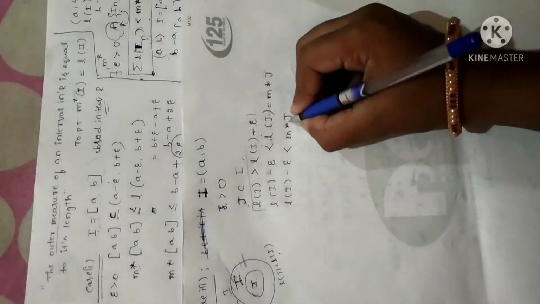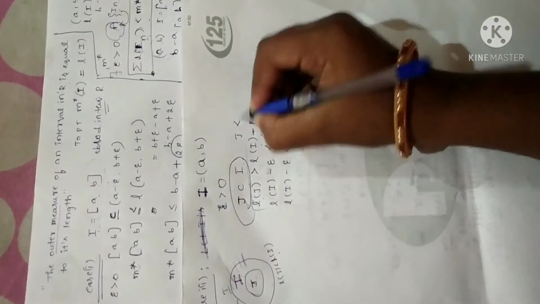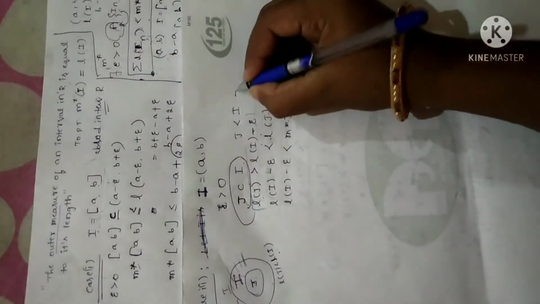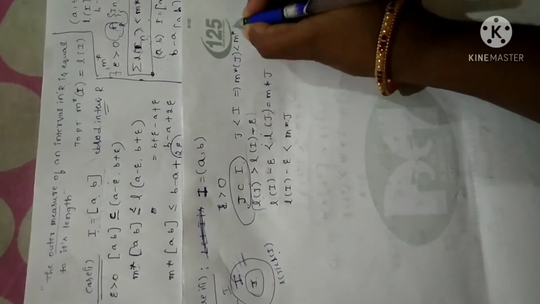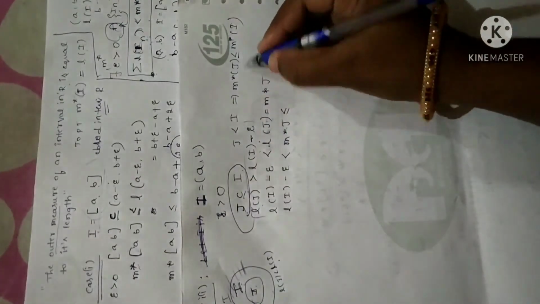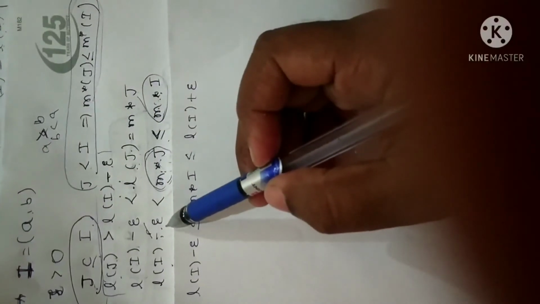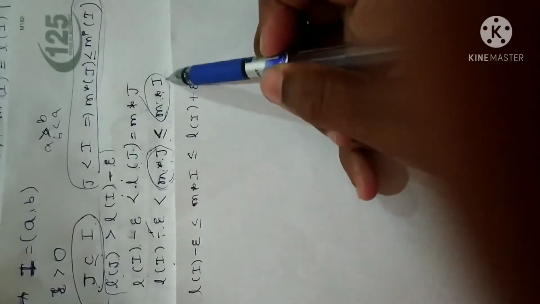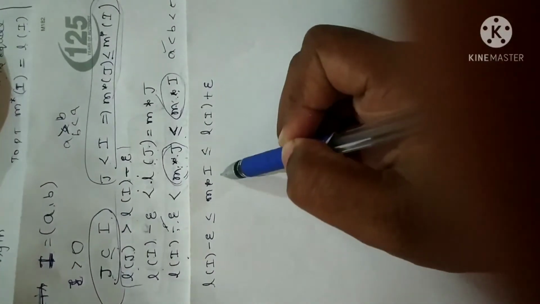Fine. Again, since J is a subset of I, I can use the monotonic property, right? When you apply the measure, m star of J is less than m star of I. Fine. So I am using the same property. I can write m star of J is less than or equal to m star of I. This is something like an expression a less than b less than c. So I can write, see here, suppose I have a less than b less than c, I can write a less than c. So that is what I have written. This expression is less than m star of I.